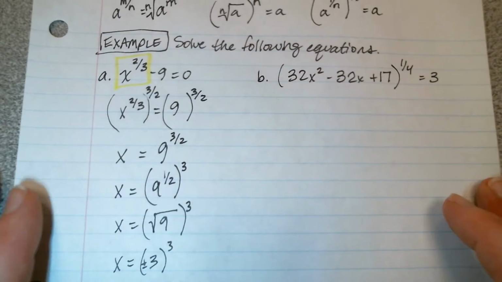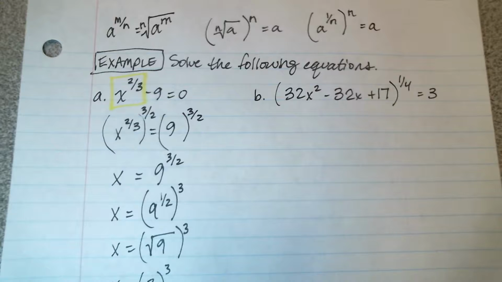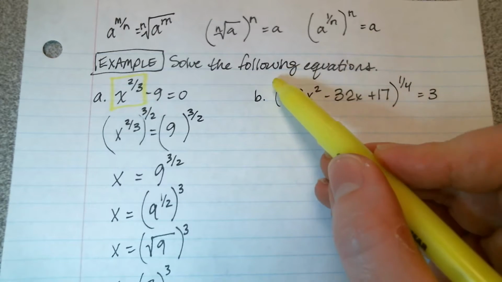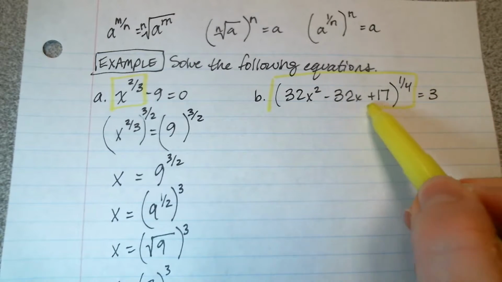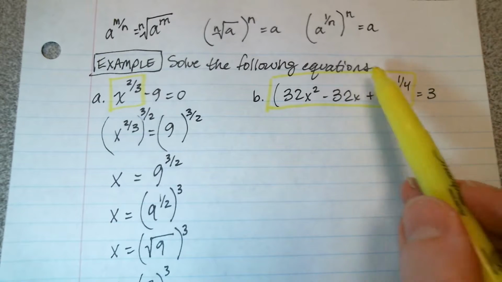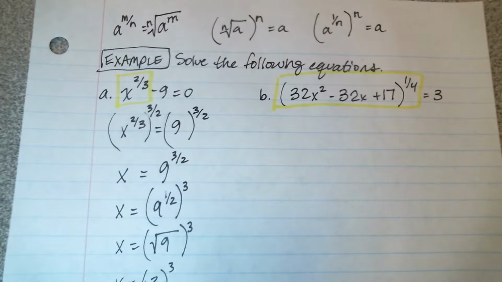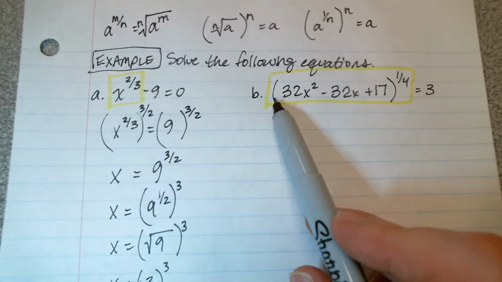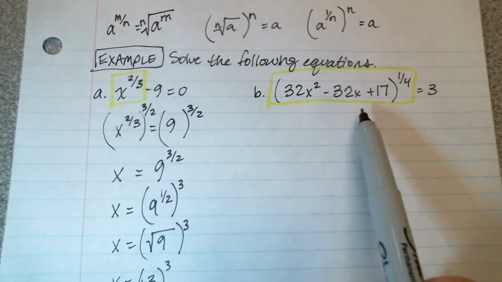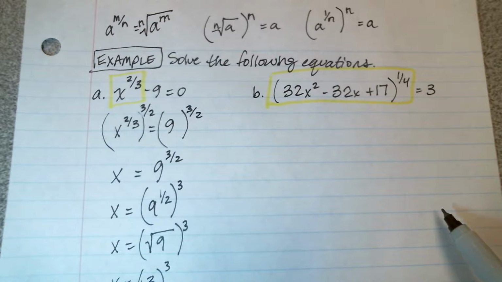Now in the second example, we're going to execute this exactly the same way. The only difference is the base consists of this entire quadratic, and you can see that this is already isolated on one side of the equation. So step 1 is already finished. Whatever is being raised to your fractional exponent, isolate it on one side of your equation.